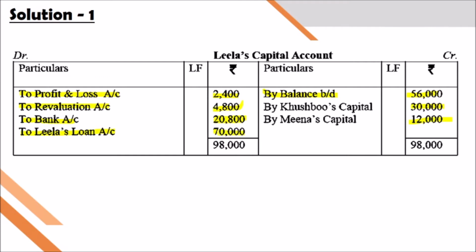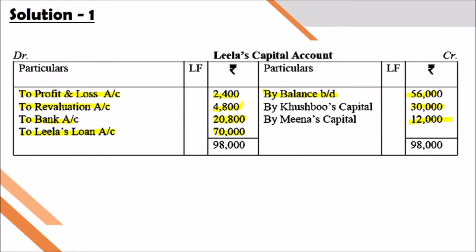Actually, in the 2020-21 syllabus, there is no need to prepare the partner's loan account. So actually this problem may be for 6 marks. If the question is regarding the preparation of capital accounts for 3 partners and also the preparation of balance sheet, then it will be an 8-mark question.